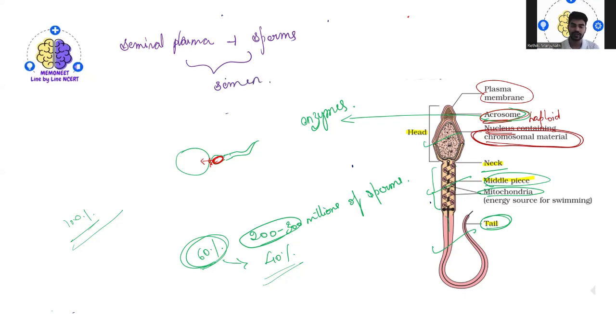Okay. The functions of the male sex accessory ducts and glands are maintained by the testicular hormones, that is the androgens, as I explained in the previous video. So this is all about sperm production as well as the structure of the sperm. Any doubt on this part? If not, I'll move to the next, that is the formation of oogenesis. Fine, right? Cool.